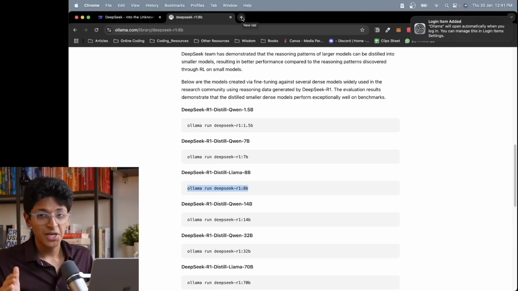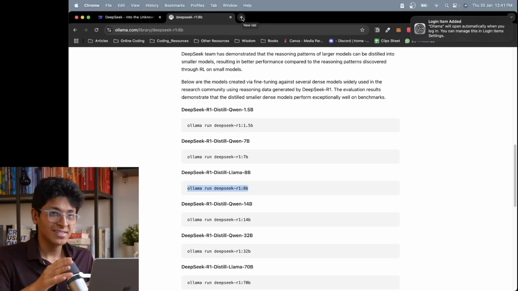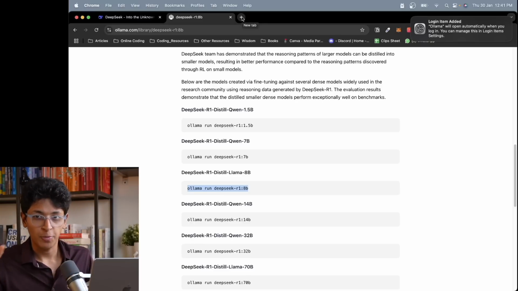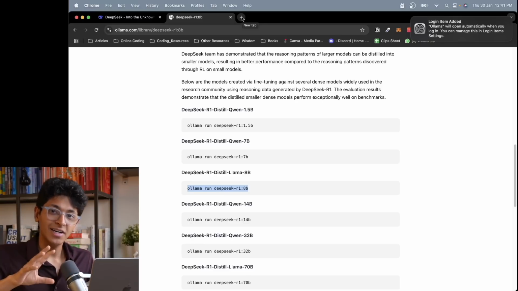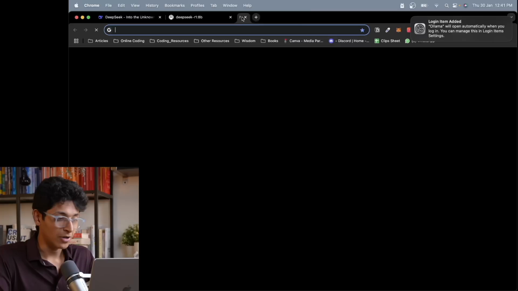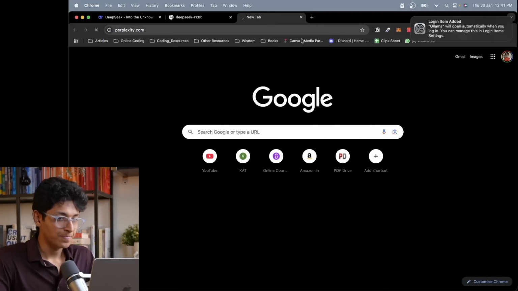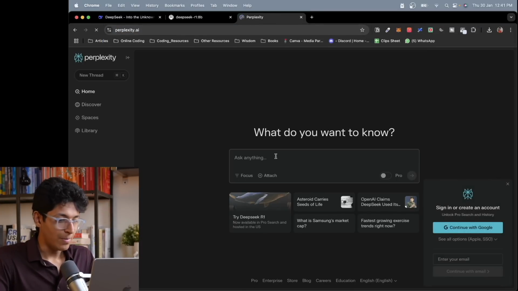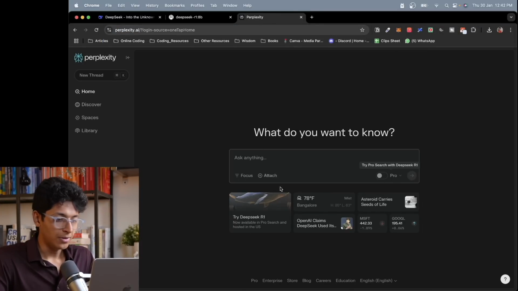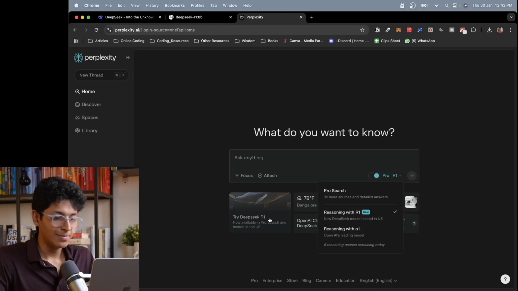Now, one insane thing you can do is to start using DeepSeek with Perplexity, and that is basically God mode. This takes the power of Perplexity's Pro Search and combines it with DeepSeek's reasoning capabilities. Let me give you an example of how it works. You go to perplexity.com. I will just make a simple account and now I'll click on try DeepSeek R1.